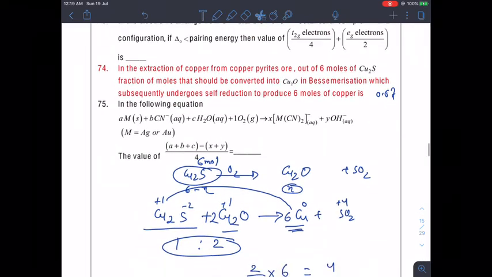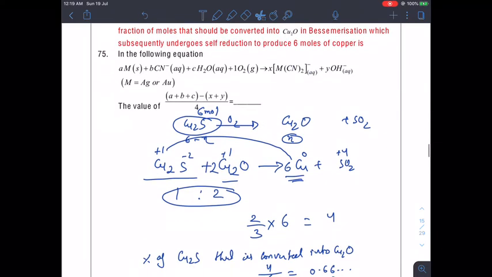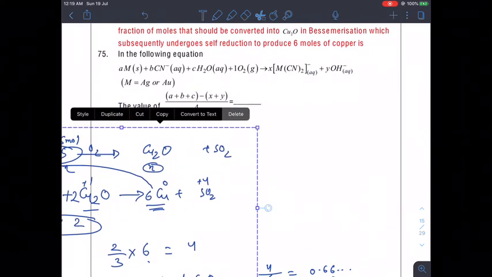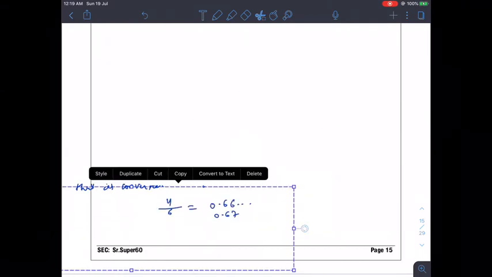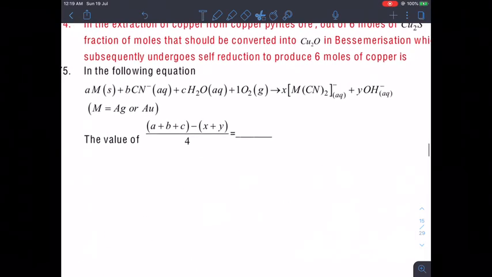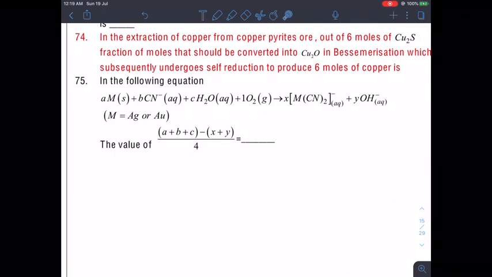Moving to the last question of this discussion, guys. And what is that? In the following equation, a M, b CN, c water and 1 O2 forming x this and y this, where M is silver and gold, then what is the value of a plus b plus c minus x plus y by 4?